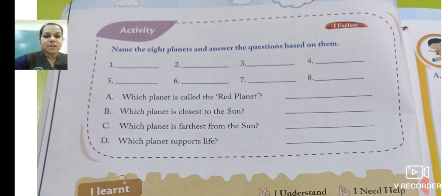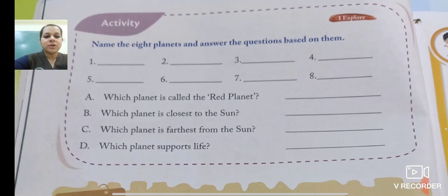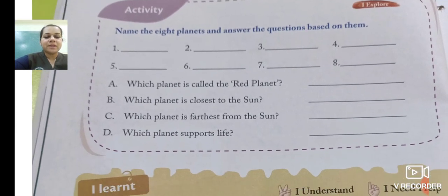The first planet is Mercury, then Venus, then Earth, then Mars, then Jupiter, Saturn, Uranus, and Neptune. Now these are the 8 planets. You have to learn them according to how they are situated in the solar system.